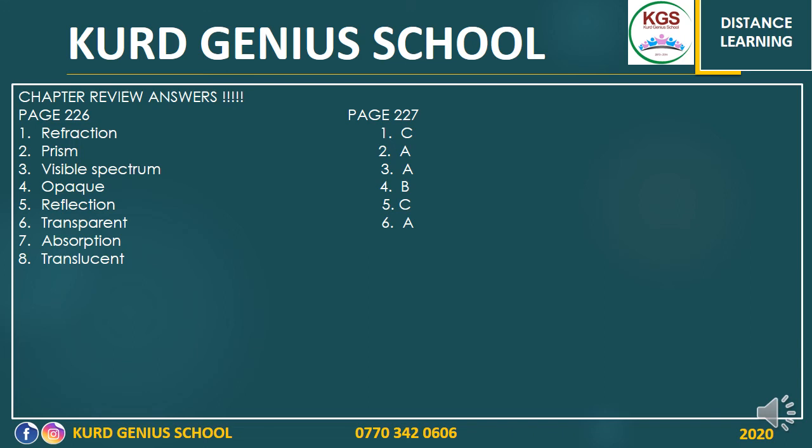From page 227, the multiple choice. Number 1, C. Number 2, A. Number 3, A. Number 4, B. Number 5, C. Number 6, A. I hope that all of you have answered correctly, and if you made a mistake, please correct it in your book, so whenever you study for the exam, make sure that you have the correct answers with you.